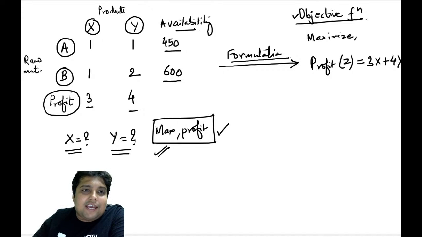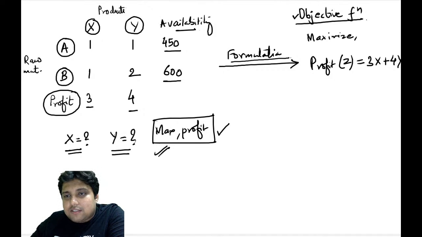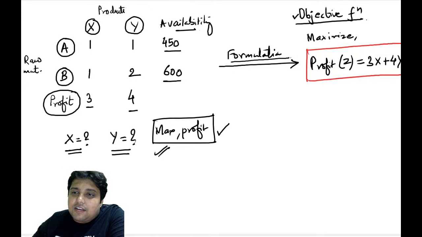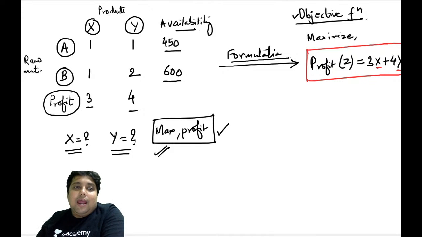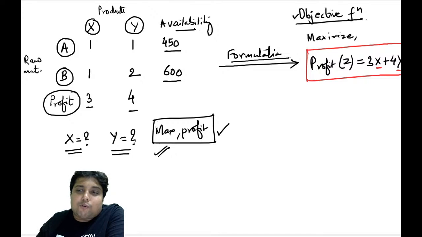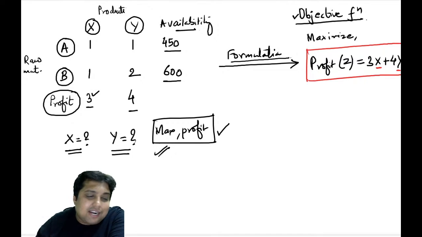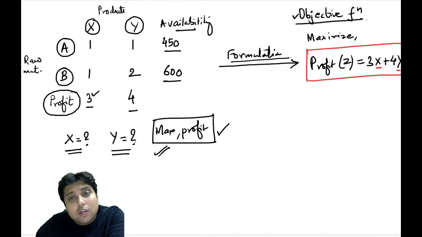Now what is this 3x plus 4y? Guys, x represents the number of units of x that we will be making, y represents the number of units of y that we will be making, and as we make 3 rupees profit on 1 unit of x, suppose I get the value of x as 100, then 3 into 100 means total profit from x will be equal to 300.